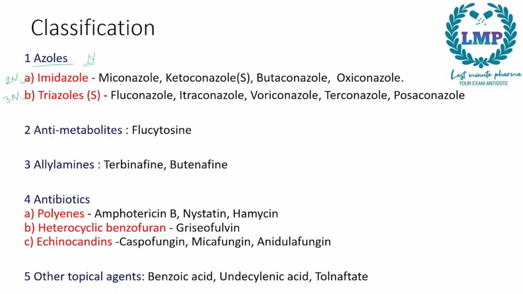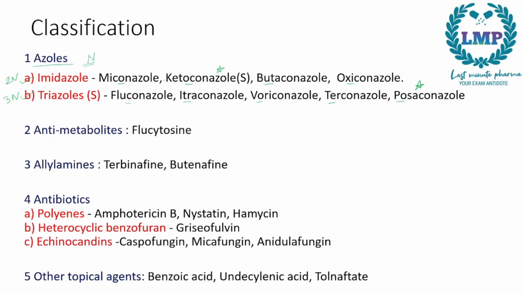Imidazoles include miconazole, ketoconazole, butaconazole, and oxyconazole, whereas triazoles contain fluconazole, itraconazole, voriconazole, terconazole, posaconazole. The most commonly used nowadays is posaconazole, and here ketoconazole.